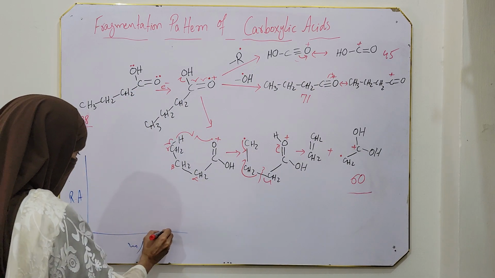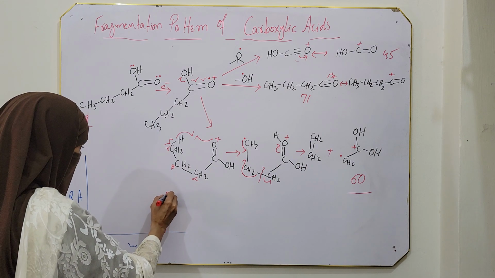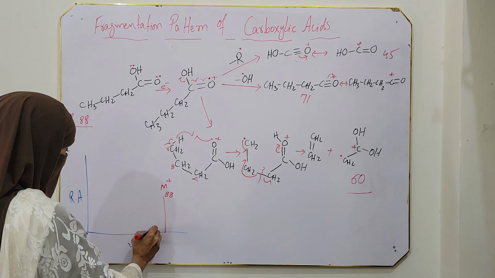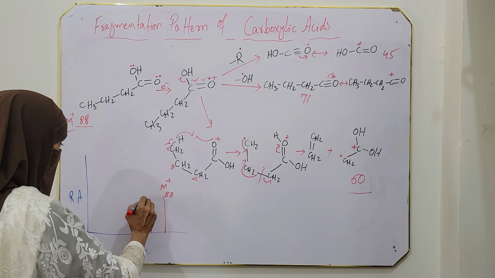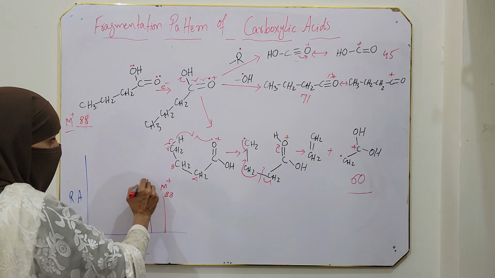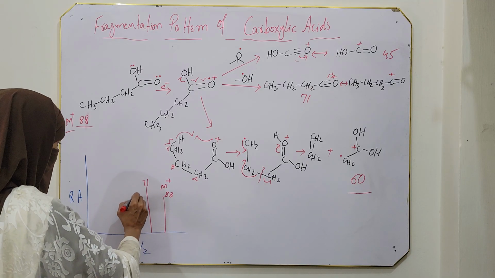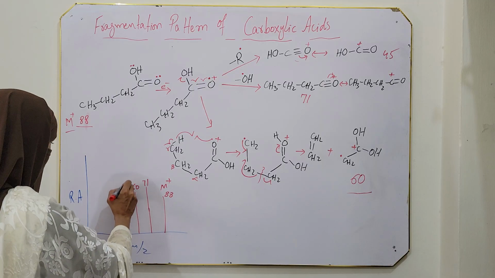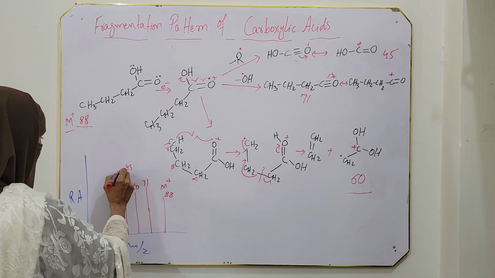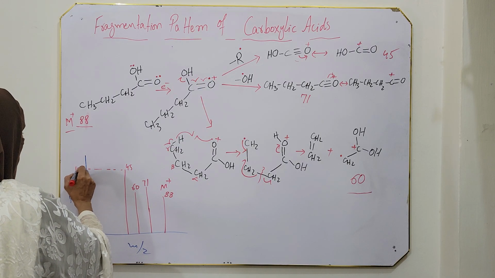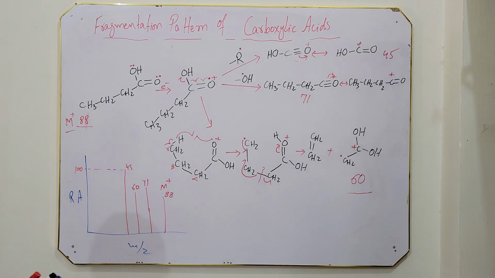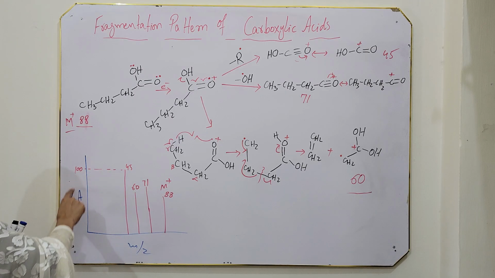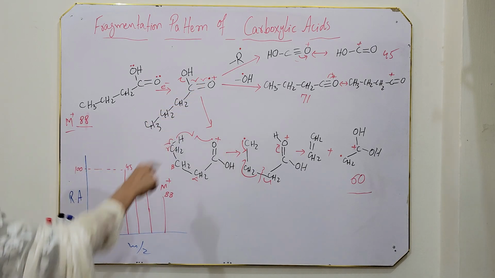So the molecular ion peak will be at the 88 position. Then a peak will be at 71. This is the 71 peak. Then a peak at 60. And the strong peak will be at 45. So it is at 45 and this will be the base peak with relative abundance 100%, because we declare the base peak with relative abundance 100%. So it will be the base peak.